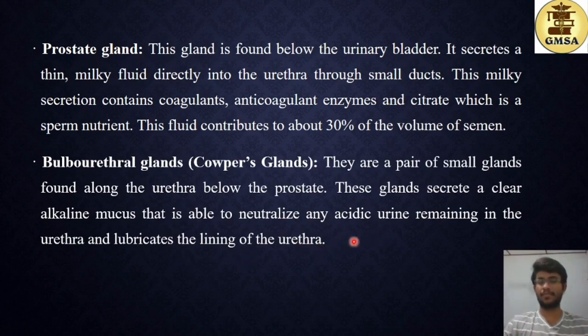As I said before, the urethra is a common part for both urine and semen. So remains of urine may be present in the urethra, and as you know, urine contains uric acid and this can be acidic. To neutralize this acidity, this alkaline mucus is released by the bulbourethral or Cooper's glands, and in addition, due to this mucus, lubrication of the lining of the urethra occurs. This eases the sperm to swim through the urethra.